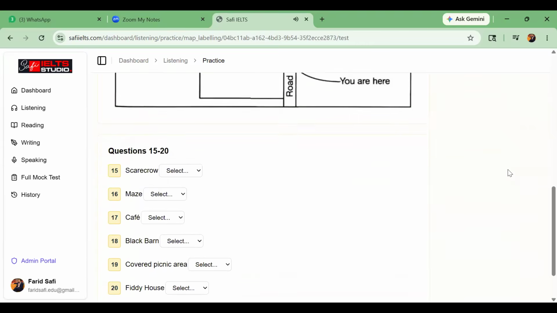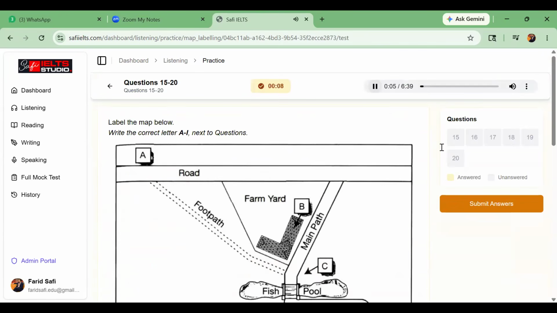Section 2. I have to sign in, put my ID. Just search first of all safiielts.com and then instructions. You need to follow all those instructions. It's quite easy. It just needs your email ID, nothing else. Okay, sir. Thank you so much. You're welcome. Any other questions, please, from anyone?